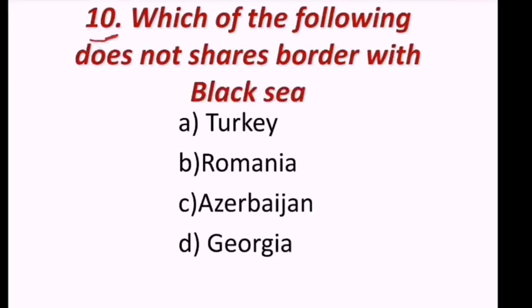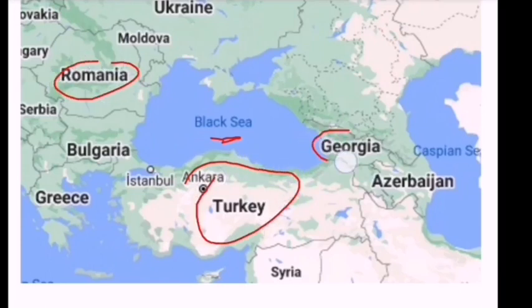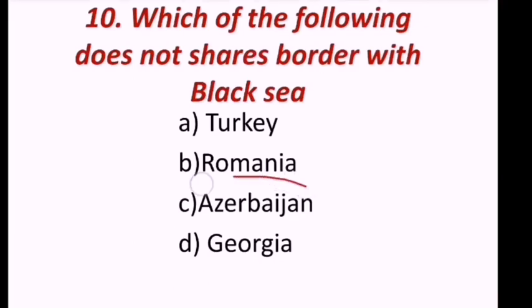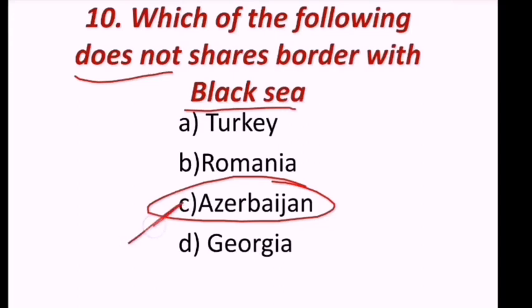Next question reads, which of the following does not share border with Black Sea? Turkey, Romania, Azerbaijan, Georgia. Look at this. This is the Black Sea. Turkey has a border with the Black Sea. Romania is there and Georgia is there, but Azerbaijan is not sharing border with the Black Sea. Hence the correct answer is Azerbaijan does not share border with the Black Sea. C is the correct answer.